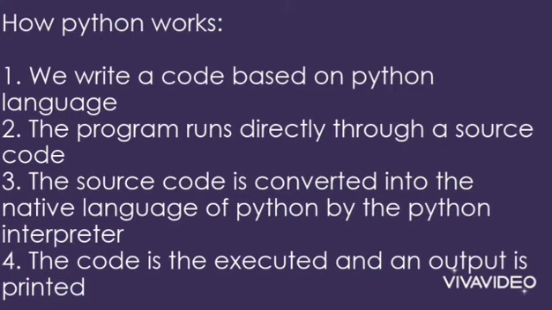How does Python work? We write code based on the Python language. The program runs directly through the source code. The source code is converted into the native language of Python by the Python interpreter. The code is then executed and an output is printed on the terminal.